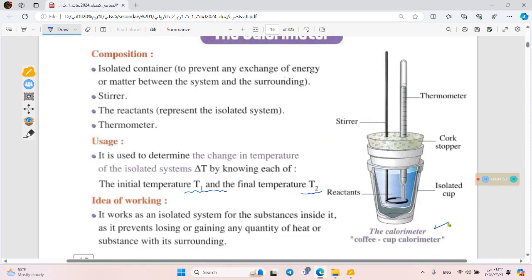Here is the simple calorimeter, or the coffee cup calorimeter. It consists of a thermometer to measure the change in temperature, and a stirrer to move the solution or the reactants inside this calorimeter to make the temperature uniform in each part of the solution. Here is the container, which is an isolated cup, isolated to make no exchange of heat or matter with the surrounding. And here is the stopper to close our system, to make it isolated.